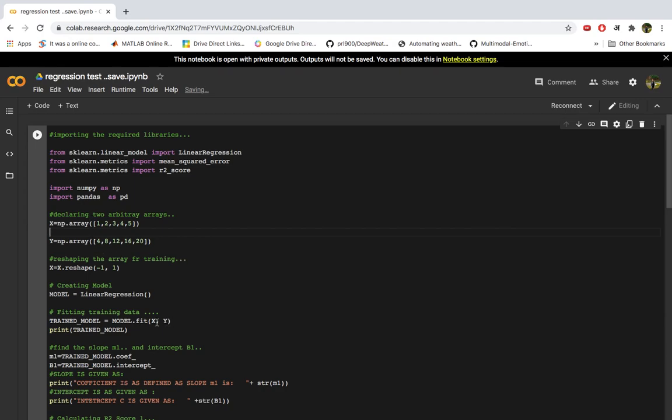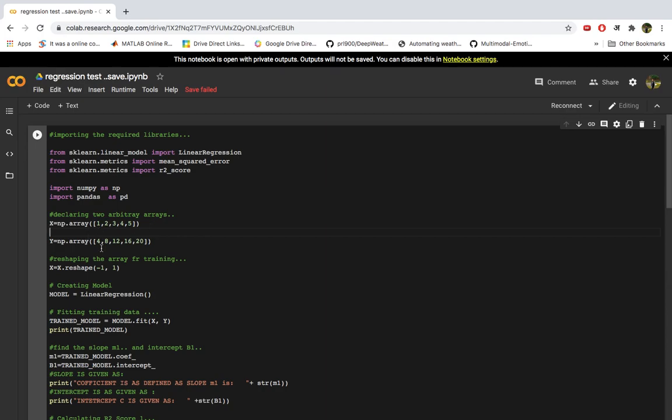Now what it will do is apply some weight. Suppose arbitrarily it applies 6. So 1 into 6, 6. So there is an error of 2. Then 2 into 6, that is 12, that is an error of 4. It will subtract this error and go back and change that weight. So now it will give the weight as 3.